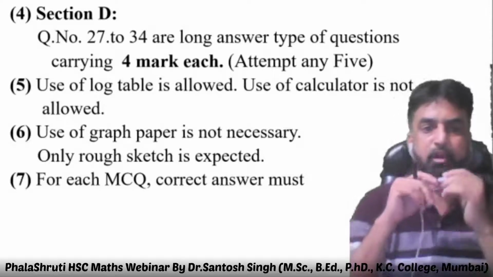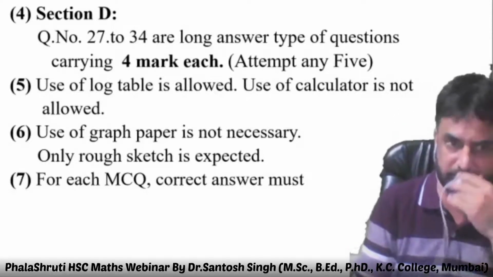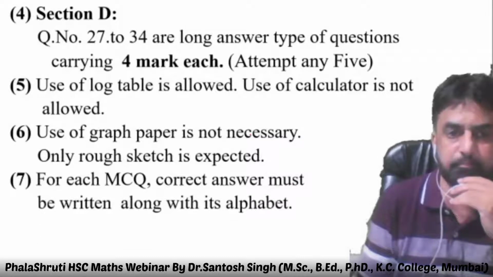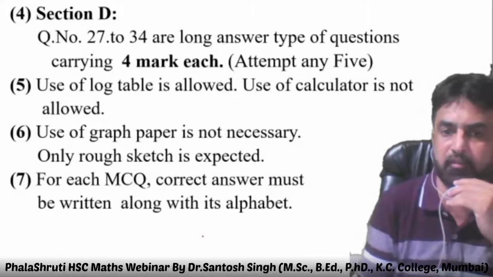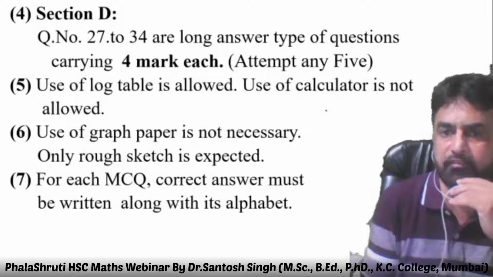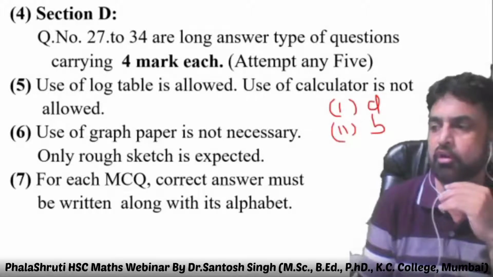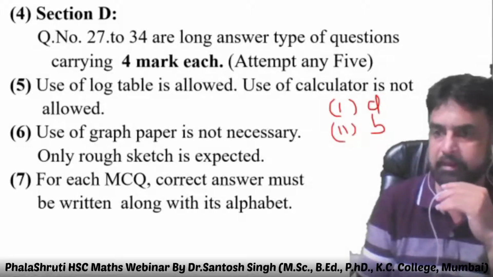Yes, point number 7 is very important. For each MCQ, the correct answer must be written along with its alphabet. You cannot just write "1 D, 2 B." You should not leave it like that; you will not get the marks for that.